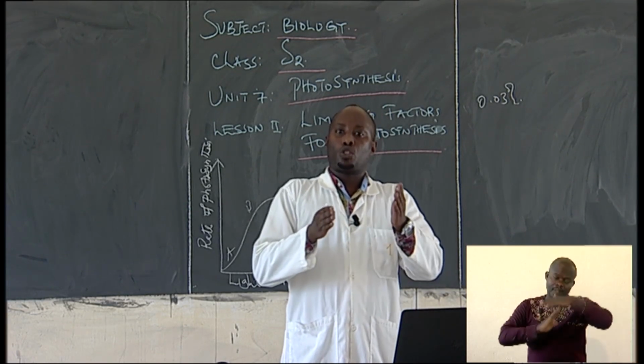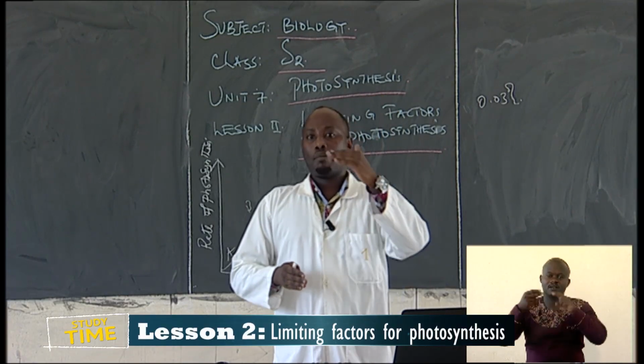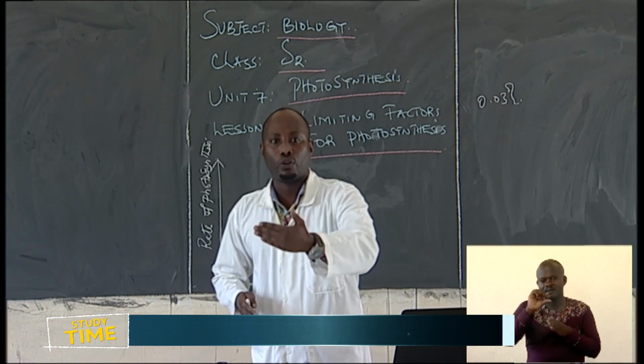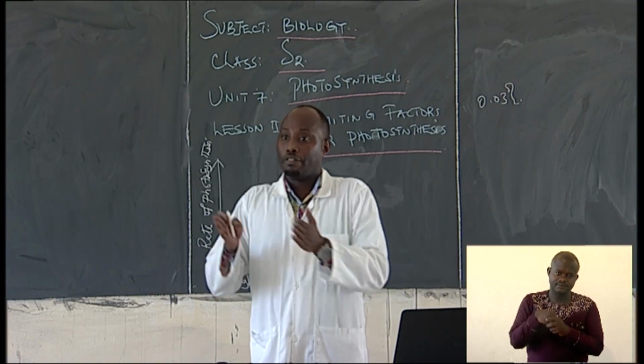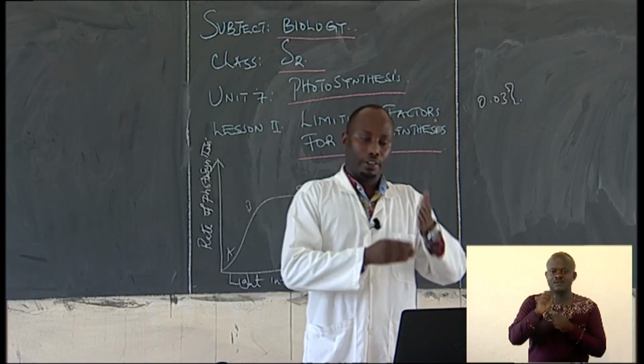But once the temperature is above optimum temperature, what happens? Some of the enzymes, which are protein in nature and are responsible for catalyzing the reactions of photosynthesis, are going to be denatured or destroyed. And eventually, in that way, the rate of photosynthesis is going to be affected.